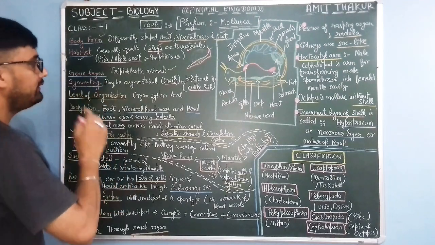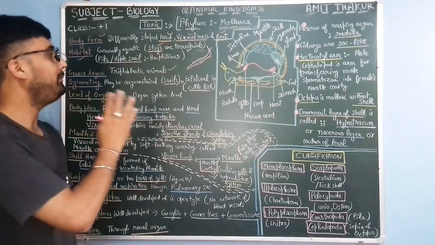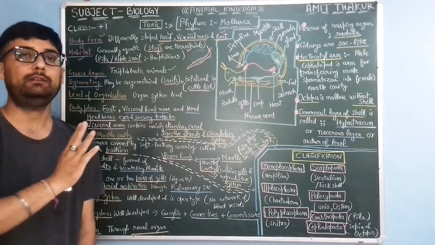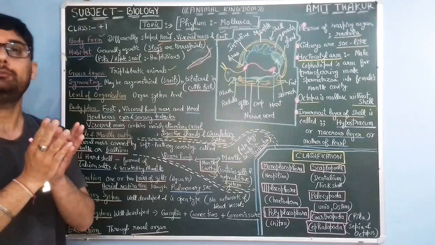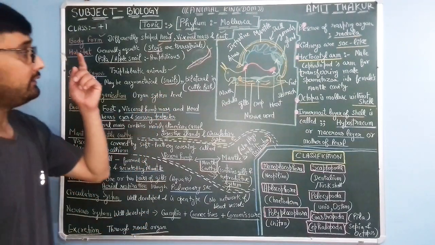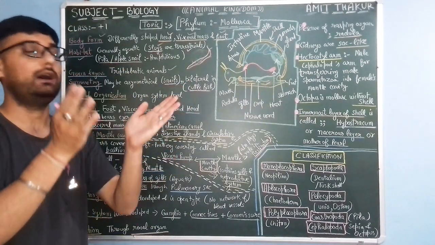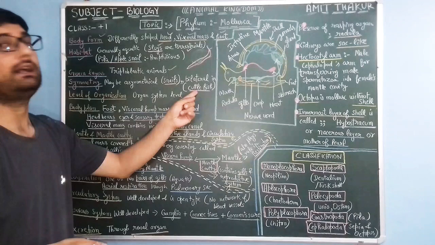Symmetry: they may be asymmetrical. Asymmetrical means they do not have any specific symmetry, like in the case of snails, and they may have bilateral symmetry, meaning exact two halves, like in the case of cuttlefish.